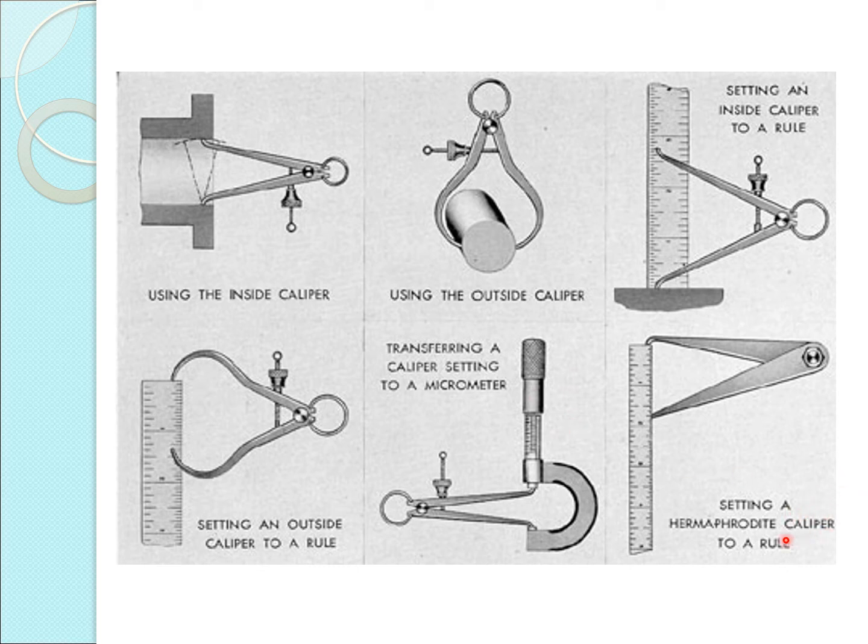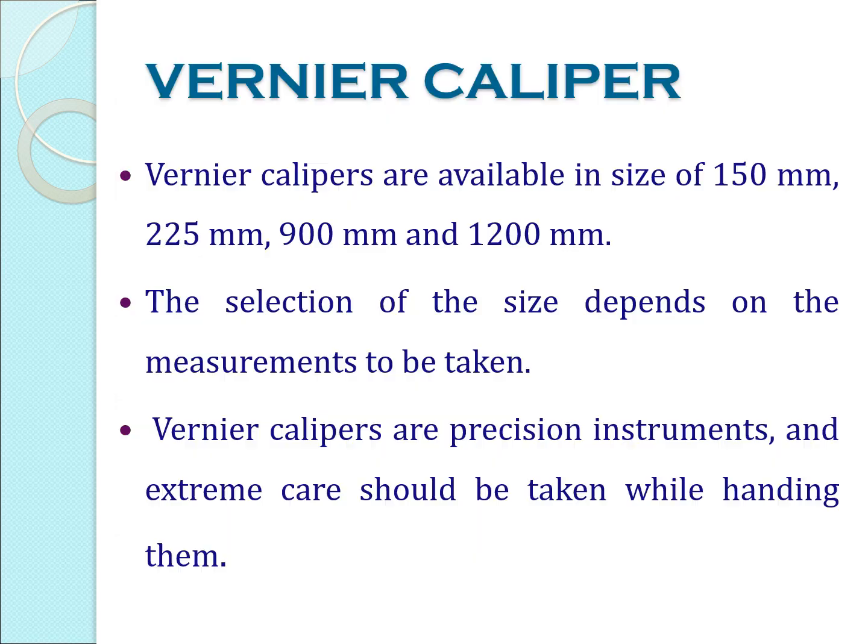So next is setting a hermaphrodite caliper to a ruler. Once we complete the measurement, you can set the hermaphrodite caliper to the steel rule and do the measurement. So these are the different types of calipers we are using for measurement.